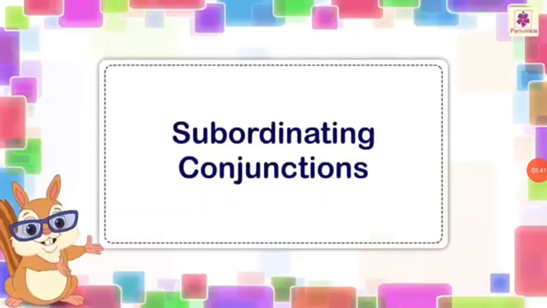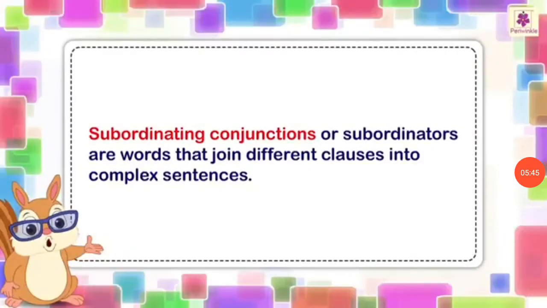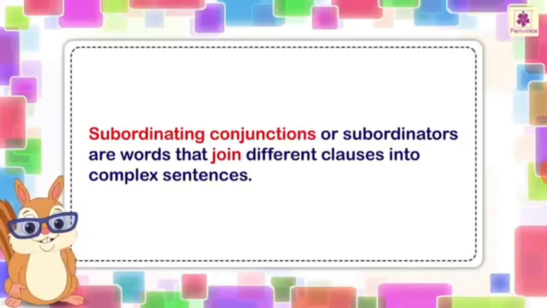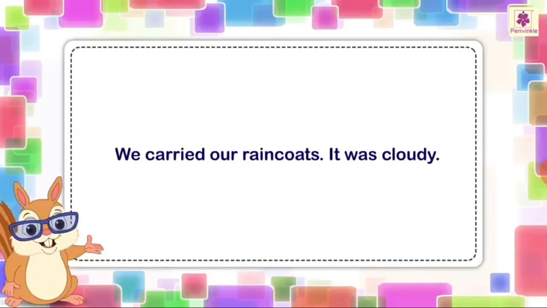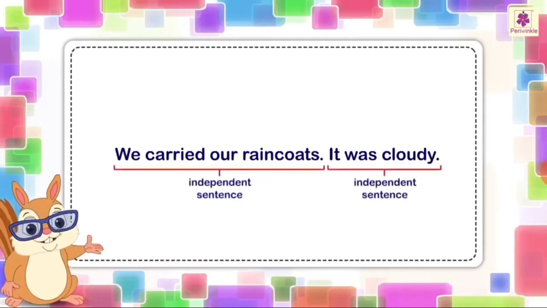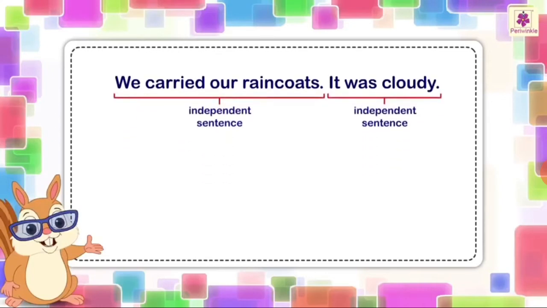Students, our next type is subordinating conjunction. Subordinating conjunctions, or subordinators, are words that join different clauses into complex sentences. We carried our raincoats, it was cloudy. Both of these are independent sentences.